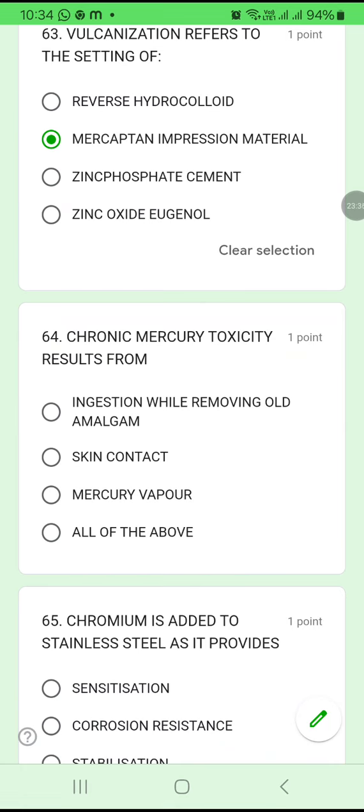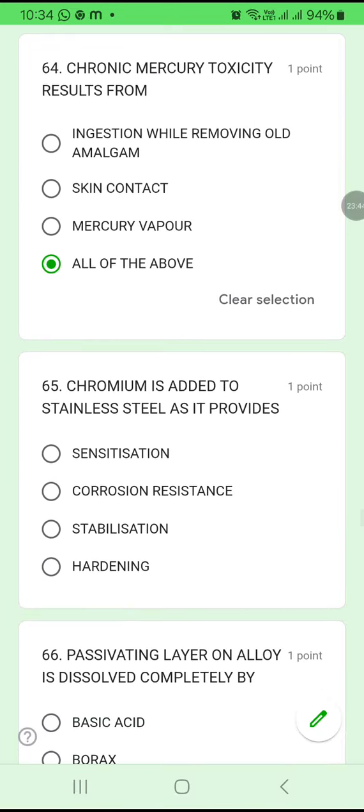64. Chronic mercury toxicity results from ingestion while removing the old amalgam, skin contact, mercury vapor, all of the above. All of the above will cause mercury toxicity, isn't it? 64D. 65. Chromium is added to the stainless steel as it provides sensitization, corrosion resistance, stabilization or hardening. Chromium is added to stainless steel as it provides corrosion resistance.